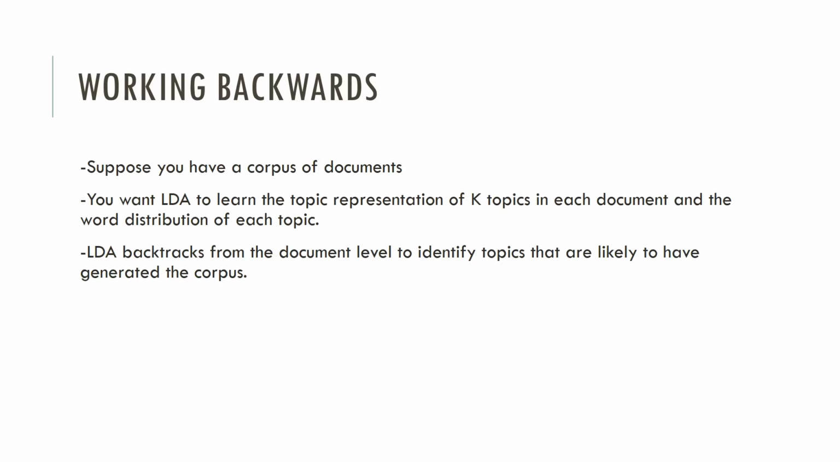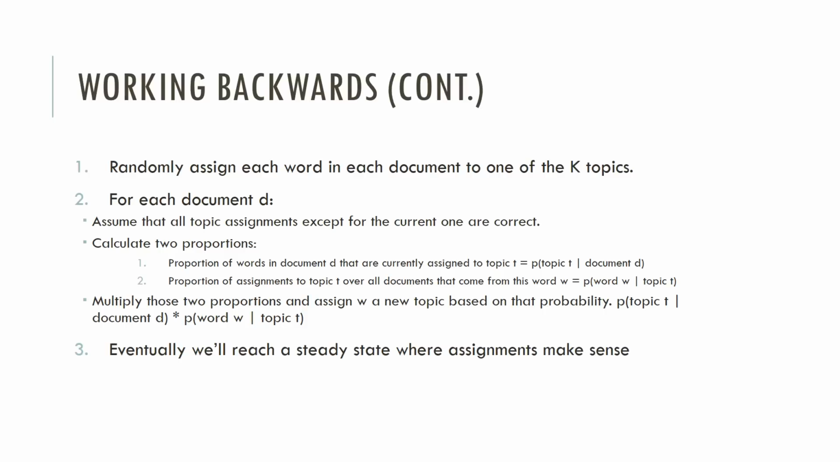So this is the working backwards step. Suppose you have a corpus of documents. You want LDA to learn the topic representation of K topics in each document and the word distribution of each topic. LDA backtracks from the document level to identify these topics that are likely to have generated the corpus. So this is the process.